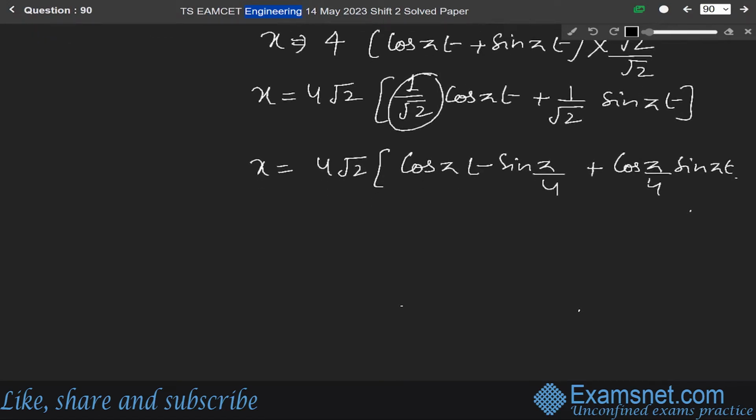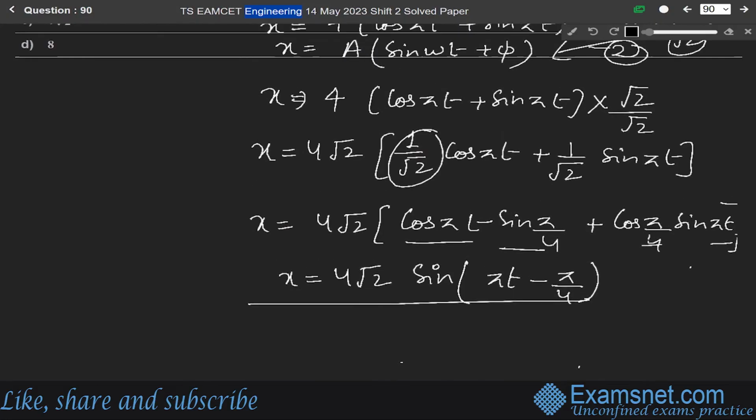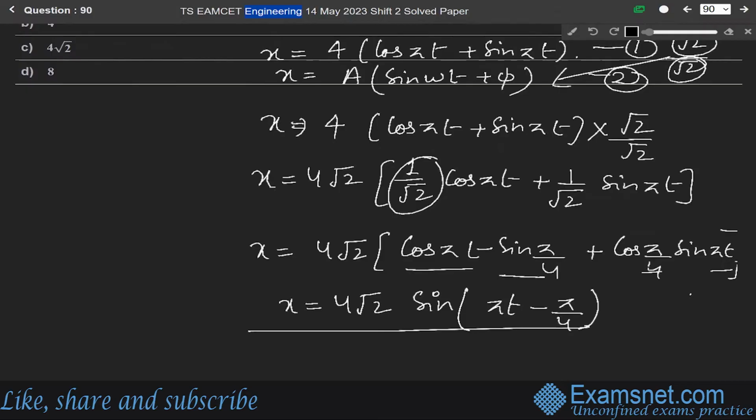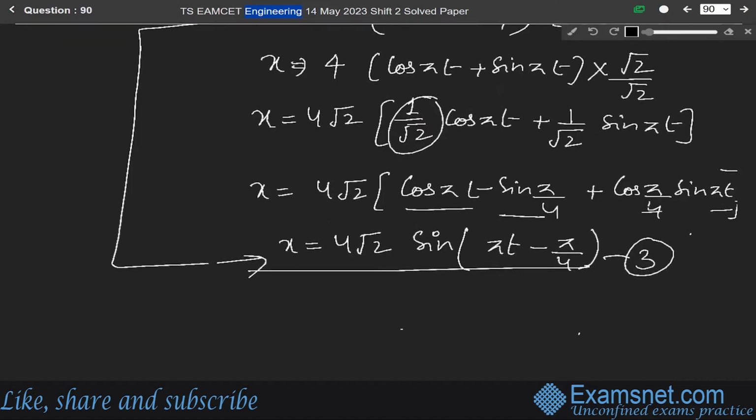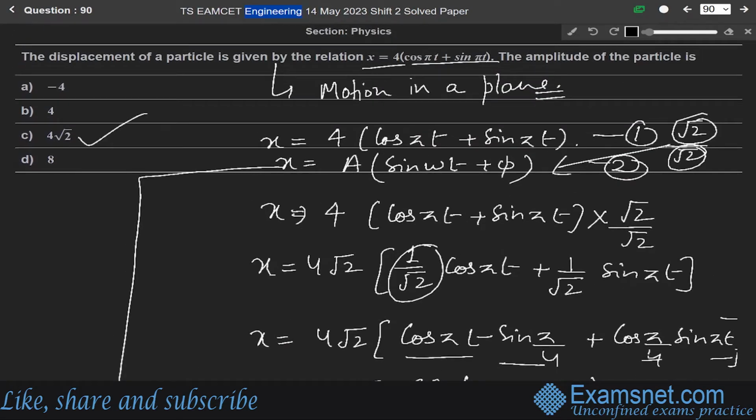Now it will become x is equal to 4 root 2 times cos A sin B plus sin A cos B. Just use the formula: cos A sin B plus sin A cos B is sin A minus B. So we can write it as 4 root 2 sin A minus B. Let us say this is equation number 3. Now compare equation 2 with equation 3. So we get amplitude A as 4 root 2. So the correct answer is option C, that is 4 root 2.